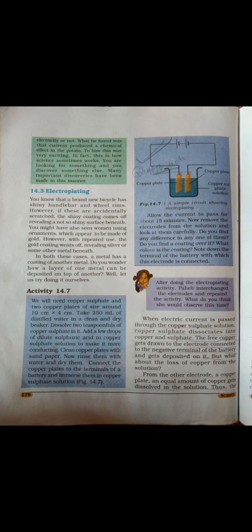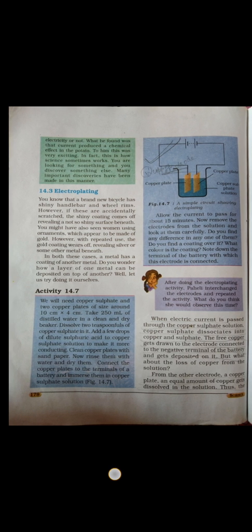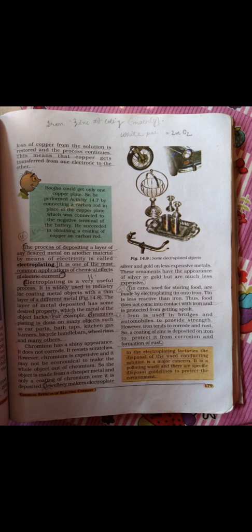Because in the activity we have taken copper electrodes, from the other copper plate an equal amount of copper gets dissolved into the solution. Thus the loss of copper from the solution is restored and the process continues. This means that copper gets transferred from one electrode to the other.